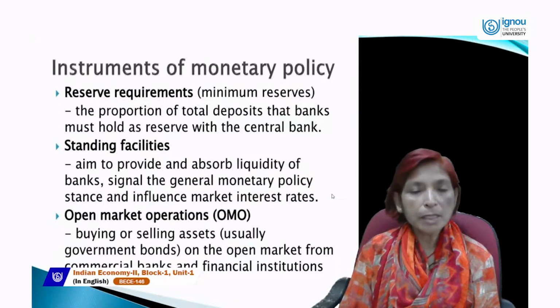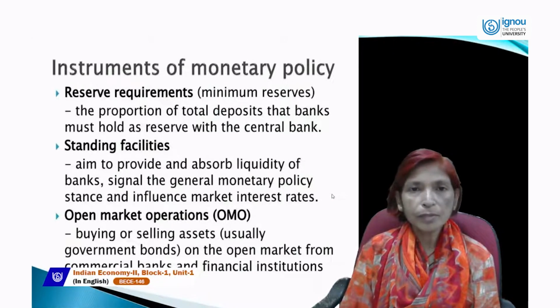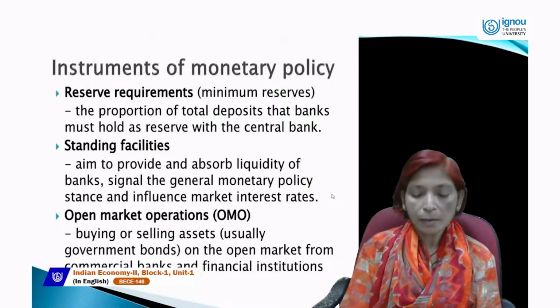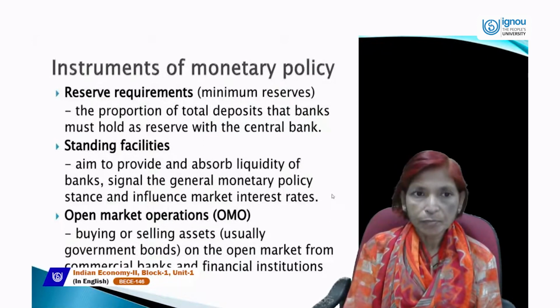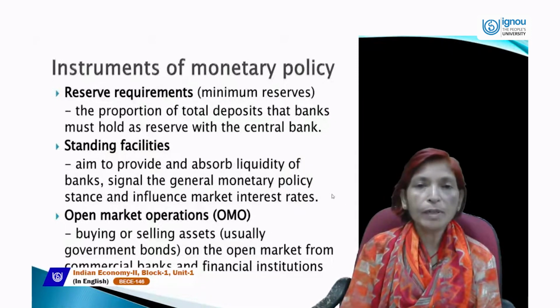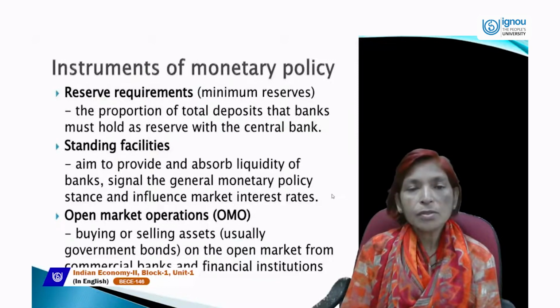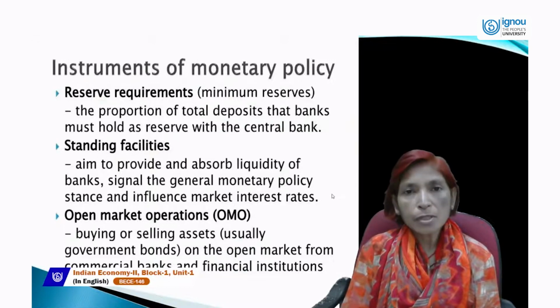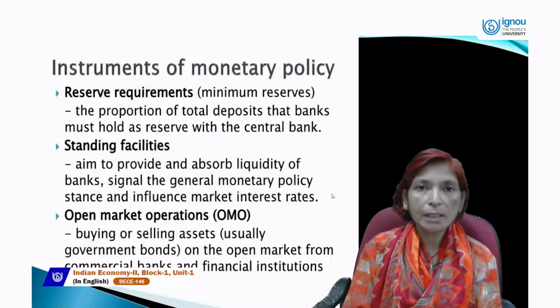Next is reserve requirement. It means minimum reserves, that is called CRR, cash reserve ratio. We know that all commercial banks work under the policy of the RBI, and all commercial banks are under the control of the Reserve Bank of India, and all commercial banks have to keep their deposited money at a fixed rate, which is fixed by the Reserve Bank of India.